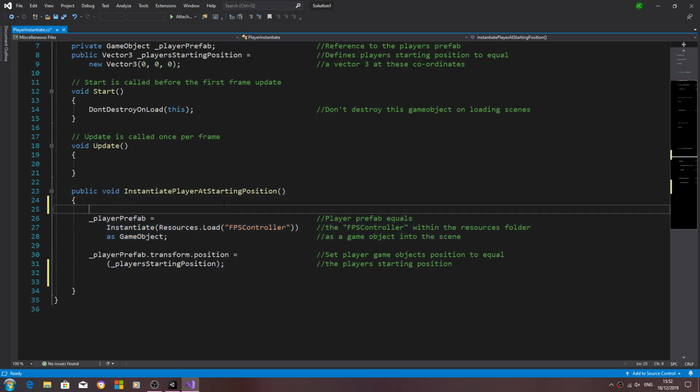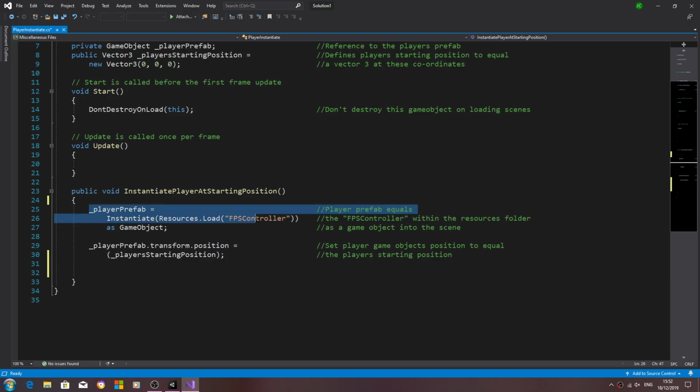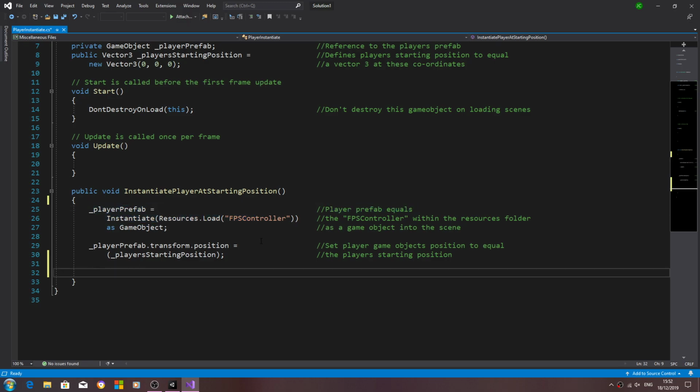Normally we can put code where we want, but if you put it at the top here, this will not work. We must have the player prefab loading into the scene first. And I'm going to put mine at the very bottom